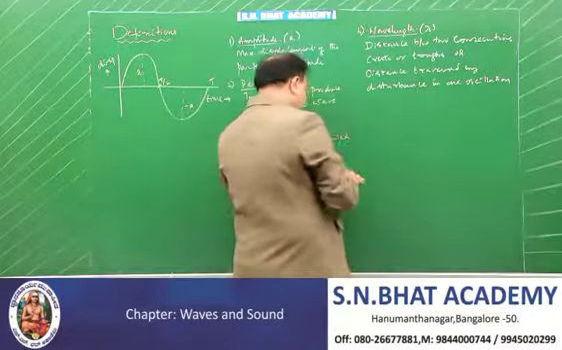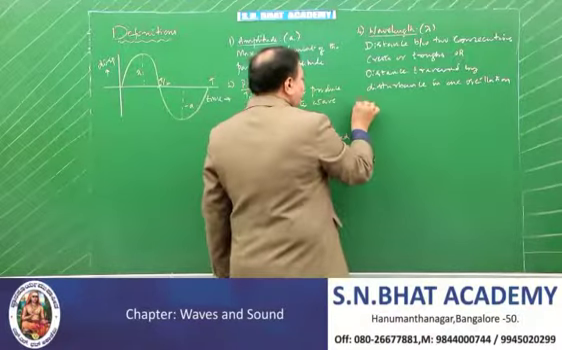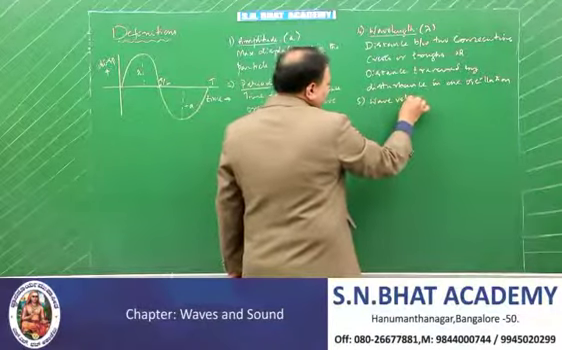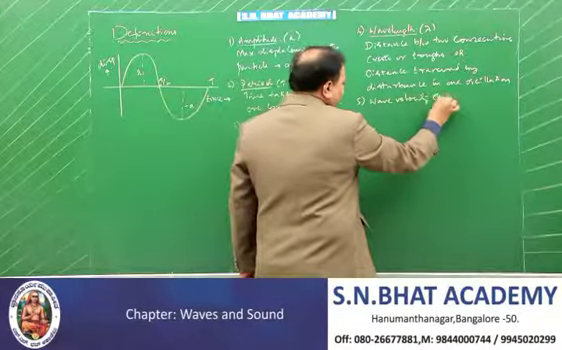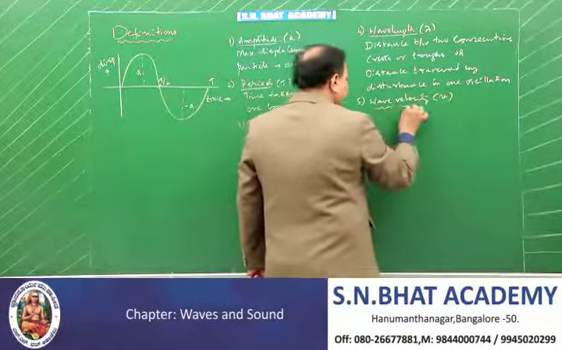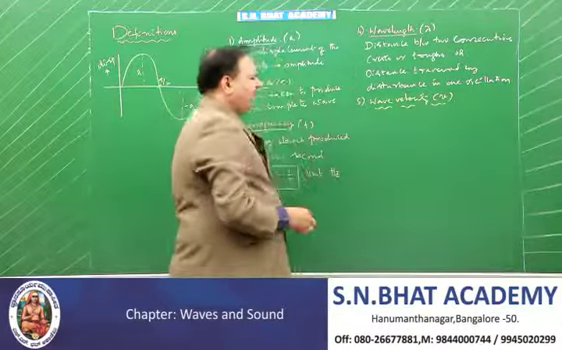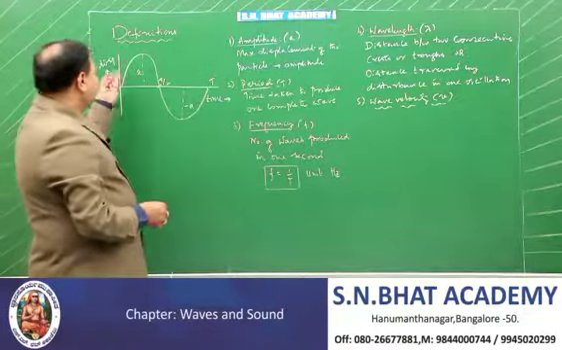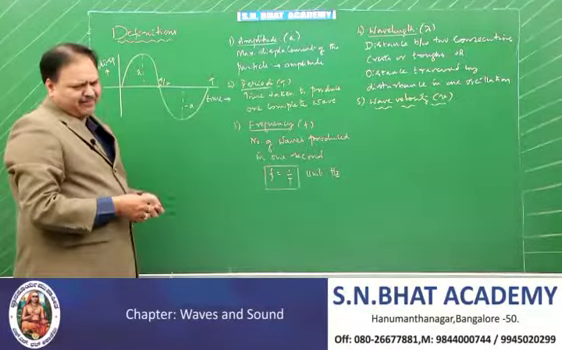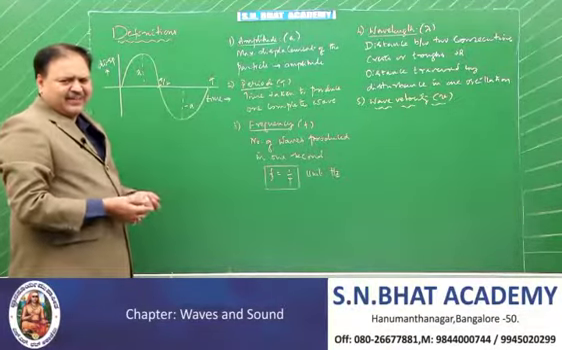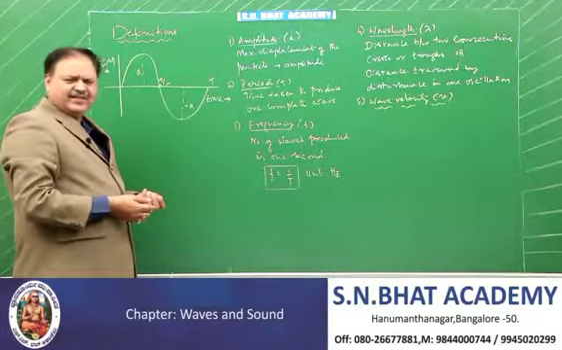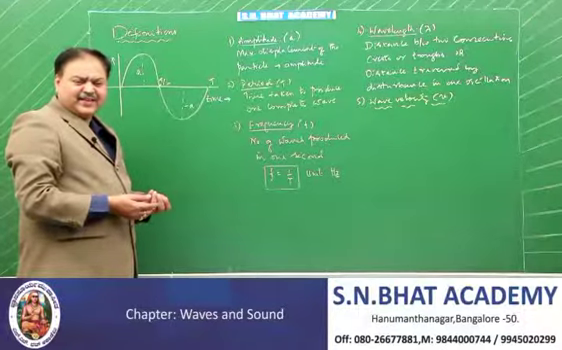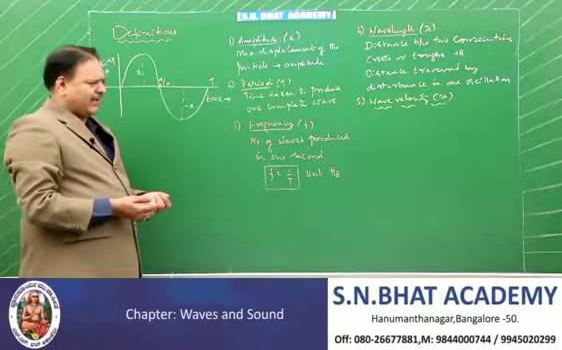Next definition, the fifth one, is wave velocity. Wave velocity, or simply you can call it the velocity of the wave. Wave velocity can be defined as the distance traversed by a wave in a given time. You know velocity is the rate of change of displacement. Speed is the distance traversed in a given time.